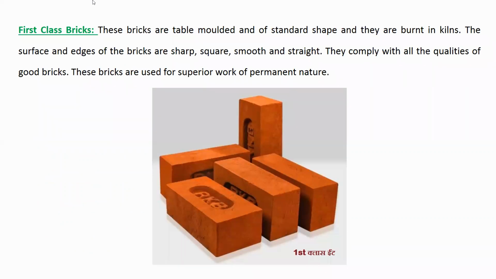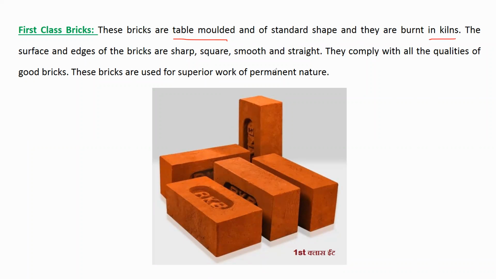First one is first class brick. These bricks are table molded. Remember, we had discussed two types of molding: one is ground molding and the second is table molding. In the process of molding, we had seen ground molding and table molding. So these first class bricks come under table molding, and are of standard shape, and they are burnt in the kiln.